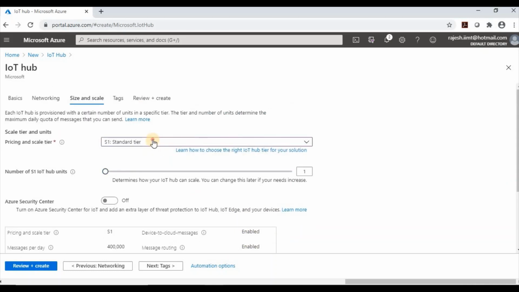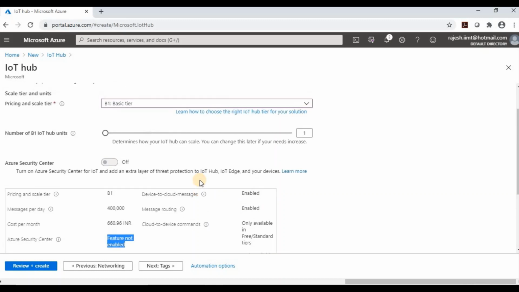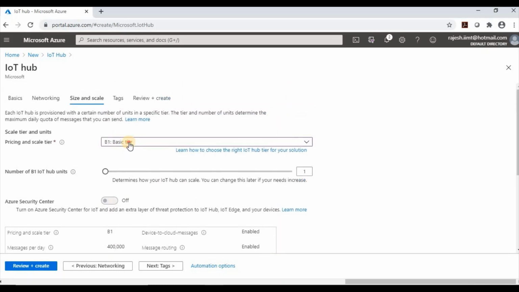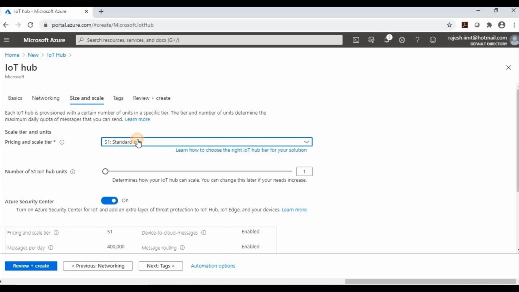But if you go with the basic tier, you can see device to cloud messaging and message routing are enabled. Apart from this, cloud to device commands, outage and device management are not available in the basic tier. So this is the difference, and you can see the rates will vary, and Azure Security Center is not enabled for the basic tier. So we will go with the standard S1 tier.